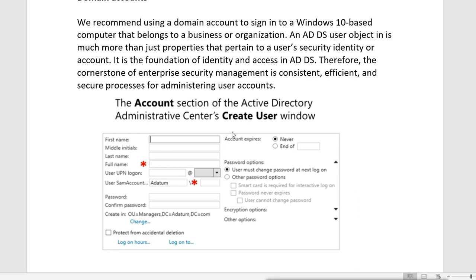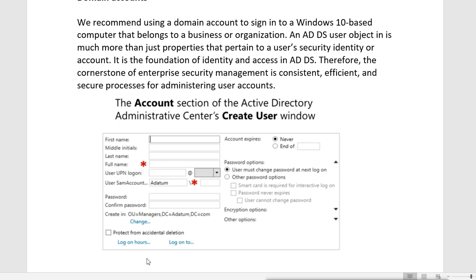There is the option to create user, and when you click on that, it will open this window, and it will ask you to fill the whole information about the user: the first name, middle name, last name, full name, UPN. The UPN to log in will be added automatically by the domain. Then password, confirm password. This is the user it is going to create. You can select this to protect from accidental deletion. Account expiration, you can set the password options. So you can choose all these options, and then you can create the account.